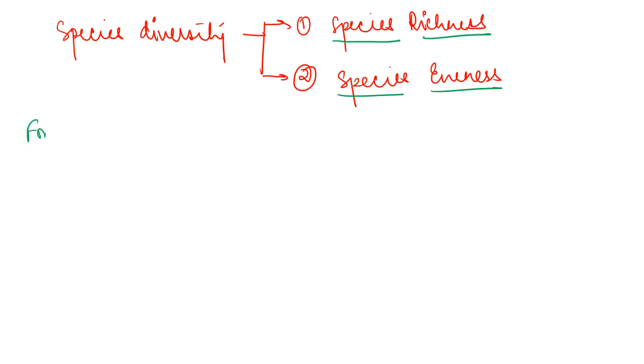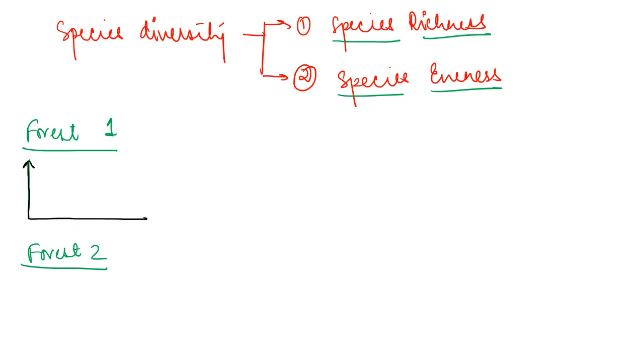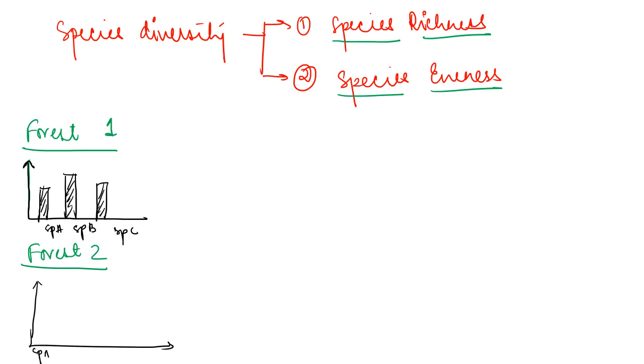Suppose this is forest 1 and this is forest 2. If I draw the number of species here, this is species A, species B, species C, like this. But if I draw forest 2, this is species A, species B, species C, and species D.